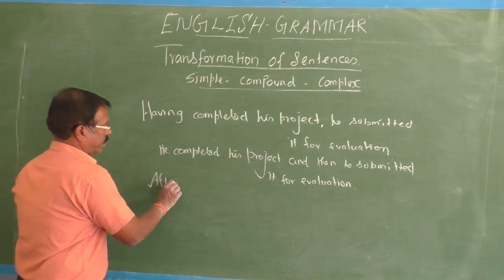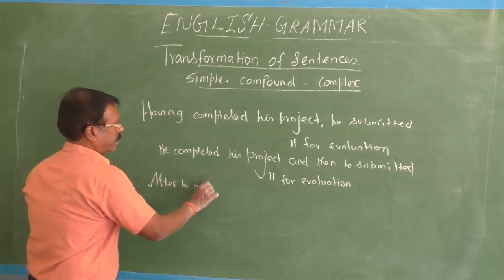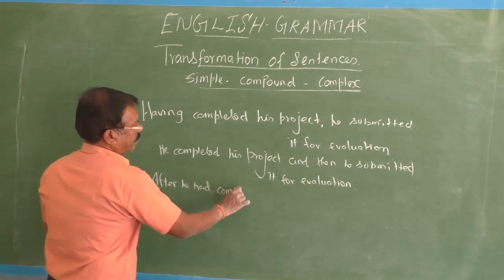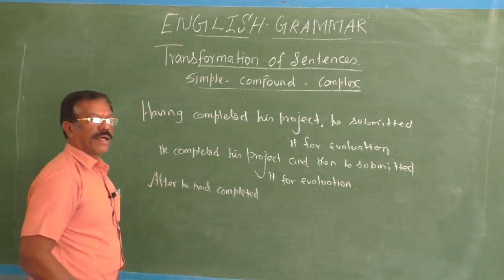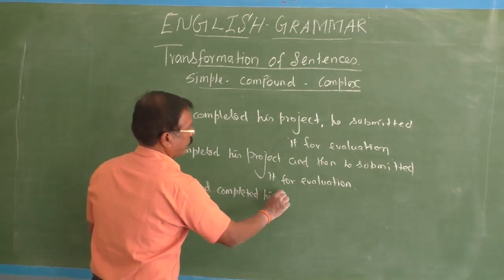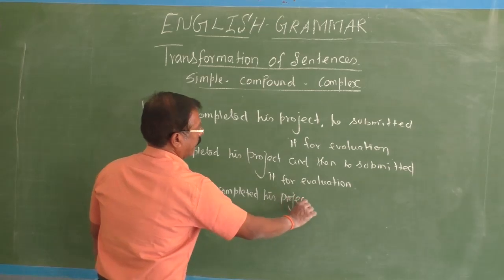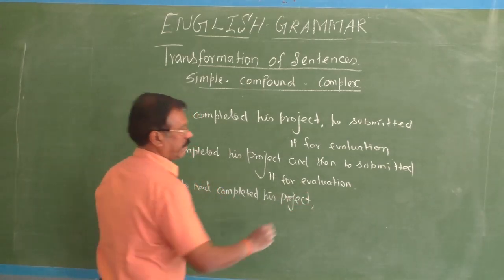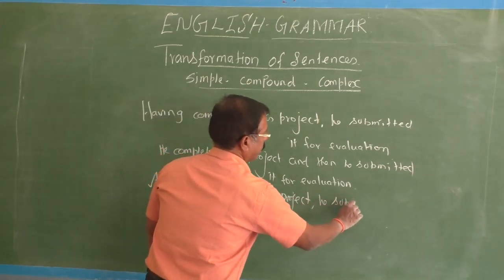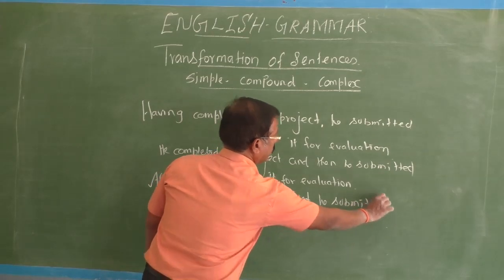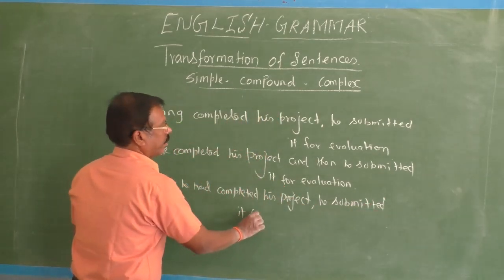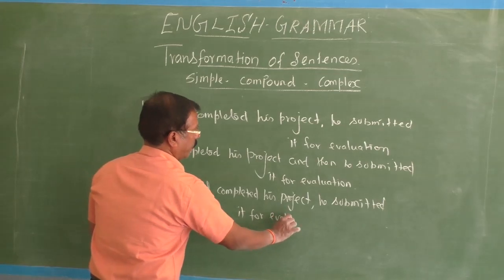Complex: after he had completed his project, he submitted it for evaluation.